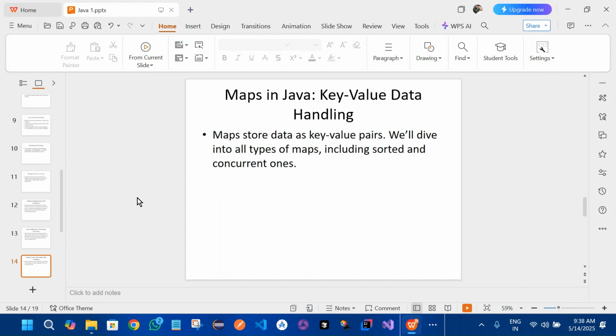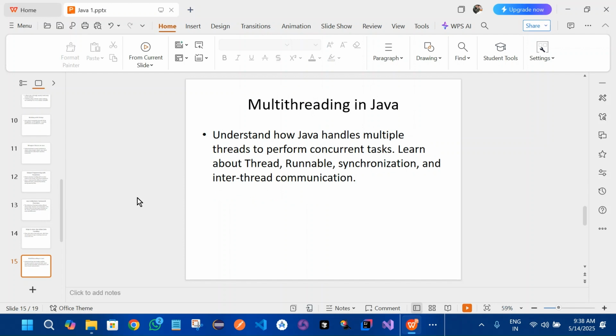So that we'll be looking into. Correct. We'll cover multi-threading in Java. Here we'll be understanding how to handle multi-threads. Correct. And this will also be useful for automation engineers when they run their automation scripts in cross-browser testing. There we'll see the real-time usage of multi-threading.